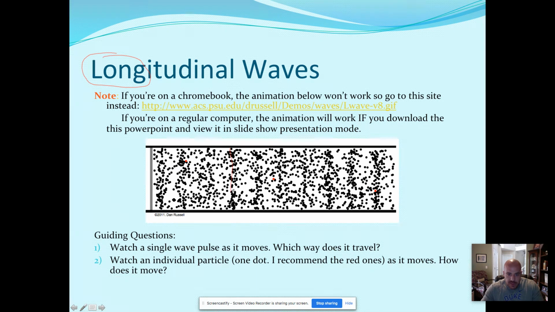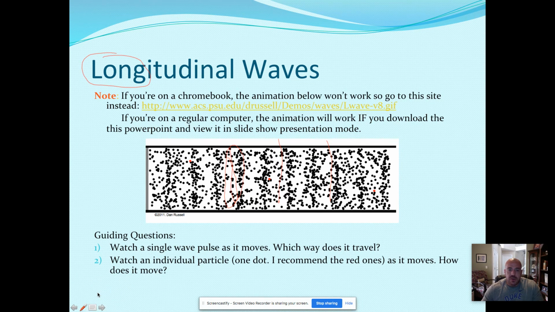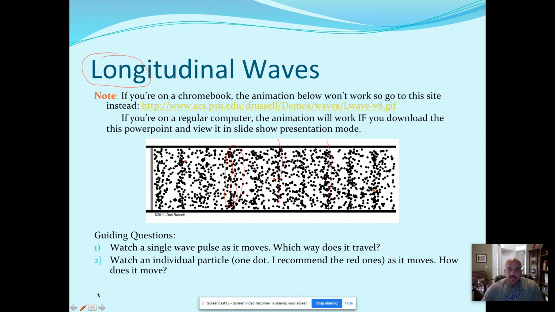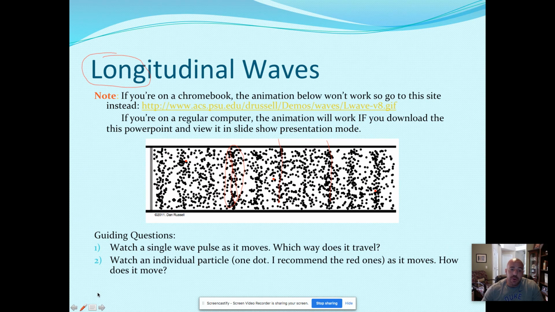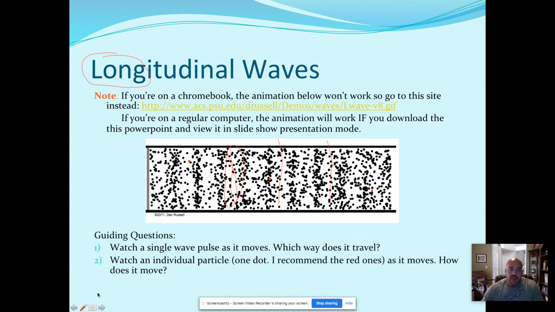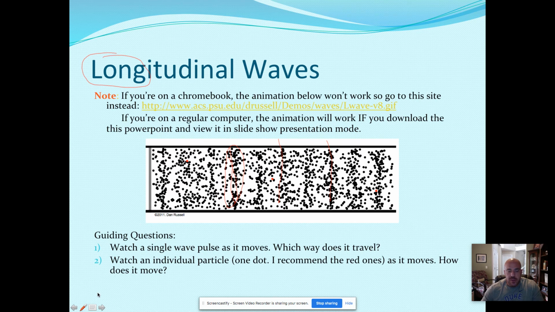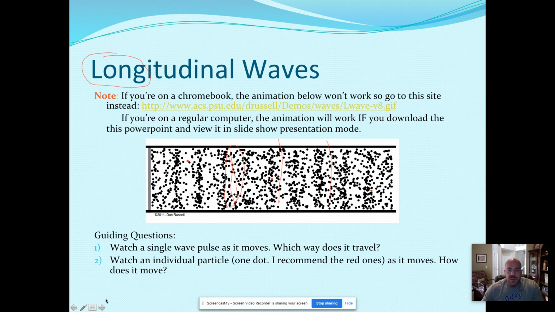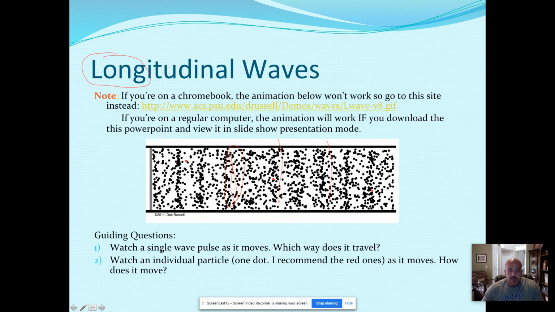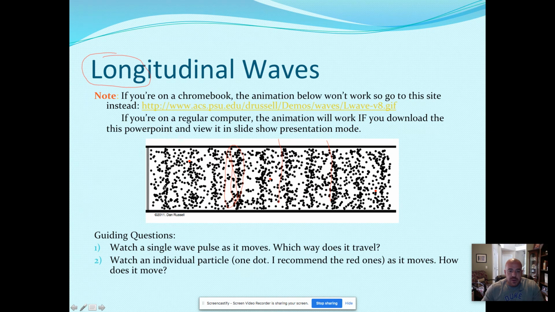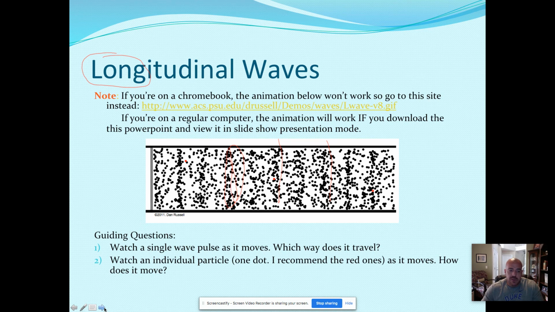If you kind of see this area where there's a whole bunch of particles up and down, here's one, here's one. Let me get back to the arrow and watch just the one and see how it moves. It's moving left and right, side to side is how they're moving. Look at an individual particle, like one of the red dots on the screen, and they are also moving left and right, back and forth. So longitudinal waves, that's how the particles move, left to right, side to side, and the fancy word for that is parallel. And you can see all these up and down pulses are parallel to each other.